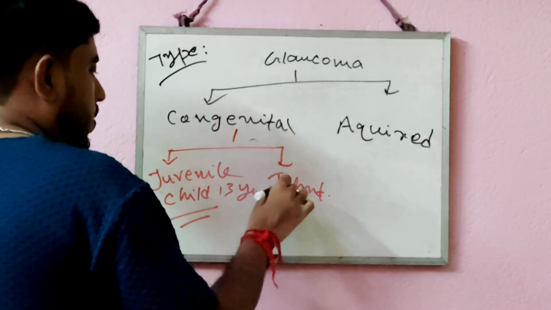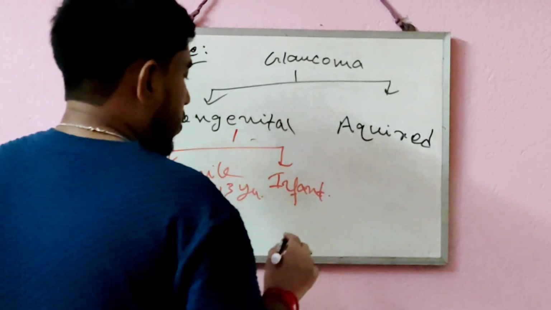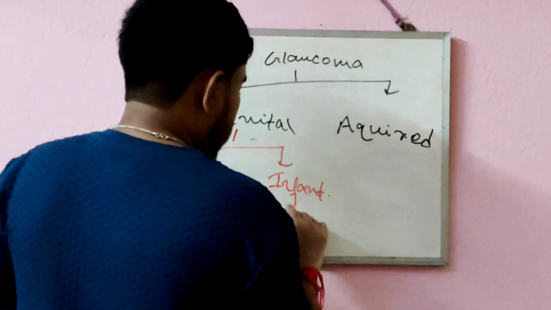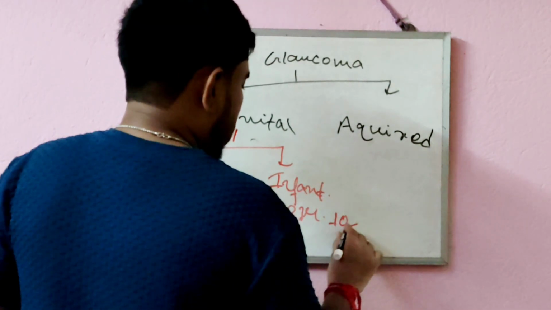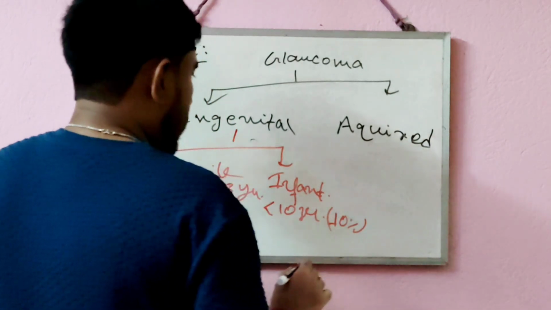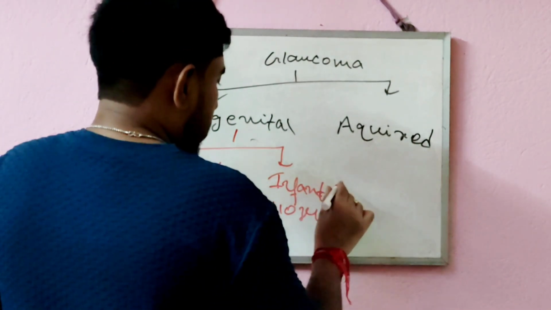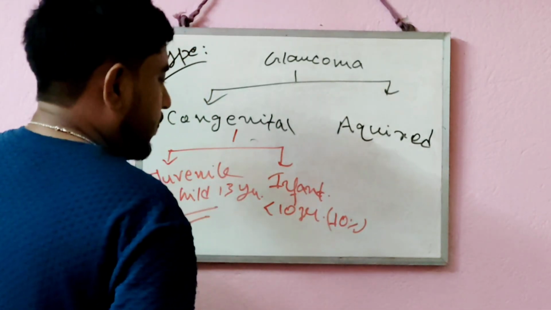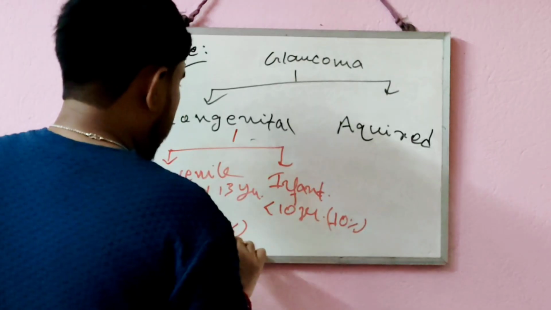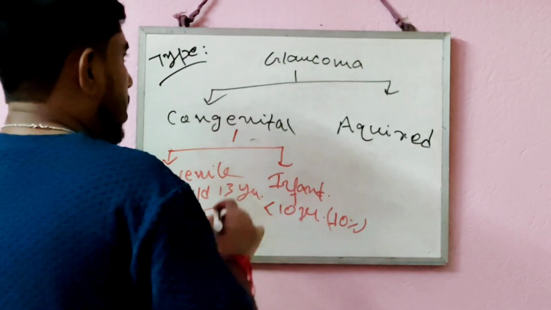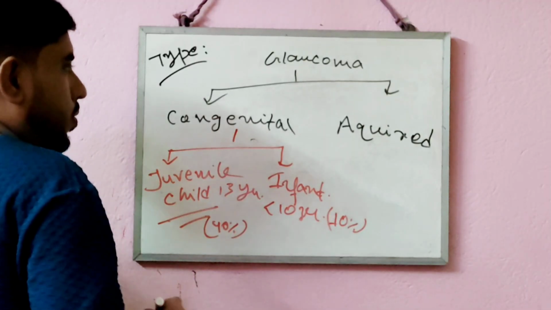That is a type of glaucoma which generally affects infants whose age is less than 10 years. Almost 10% of congenital glaucoma affects infants, and 40% of juvenile children can get affected by congenital glaucoma. So these are the two types of congenital glaucoma.